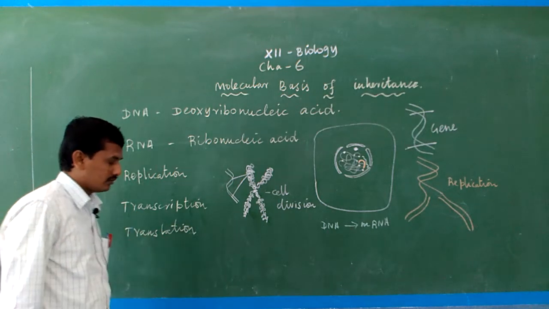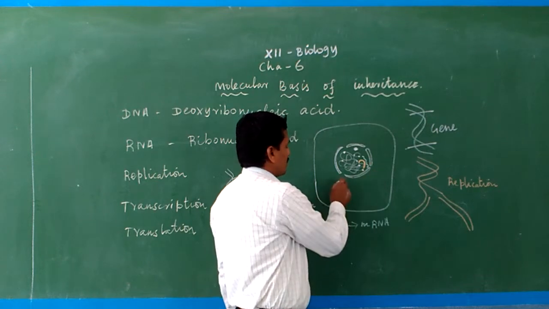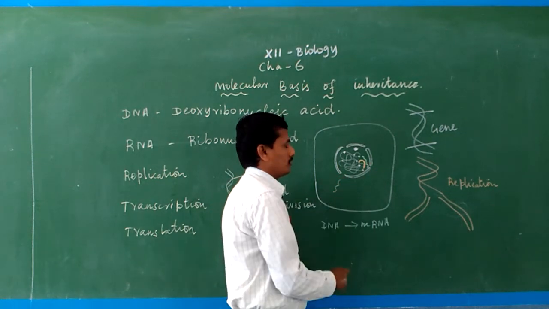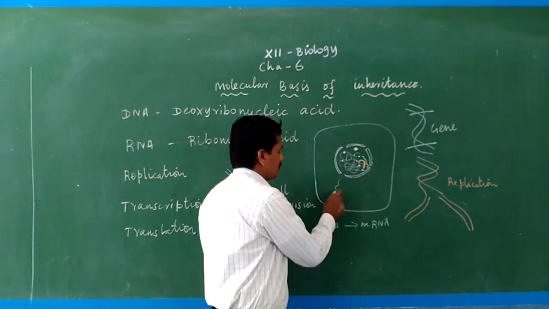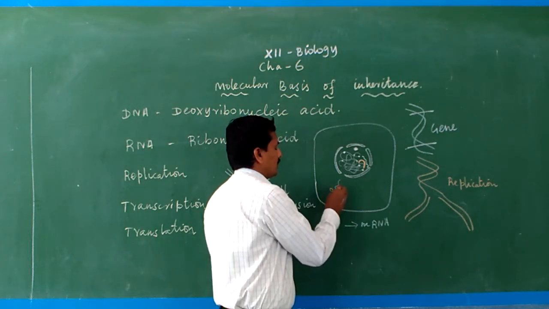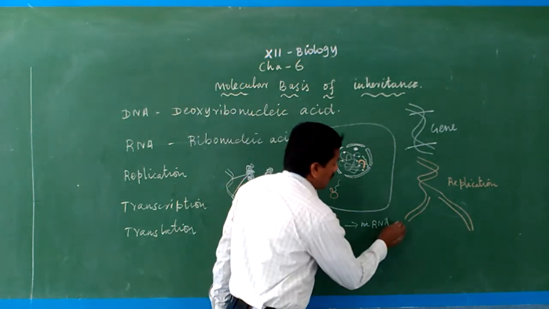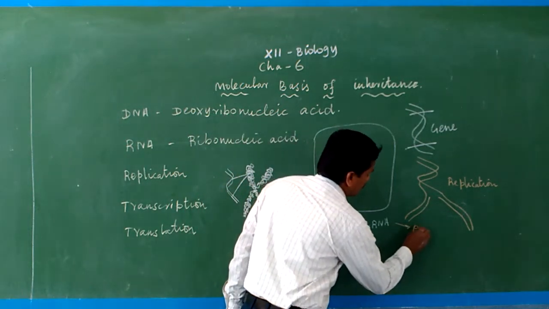The next process is translation. So mRNA is produced, then the mRNA moves into the cytoplasm. Then with the use of ribosomes, which produce protein, the mRNA is converted into protein.